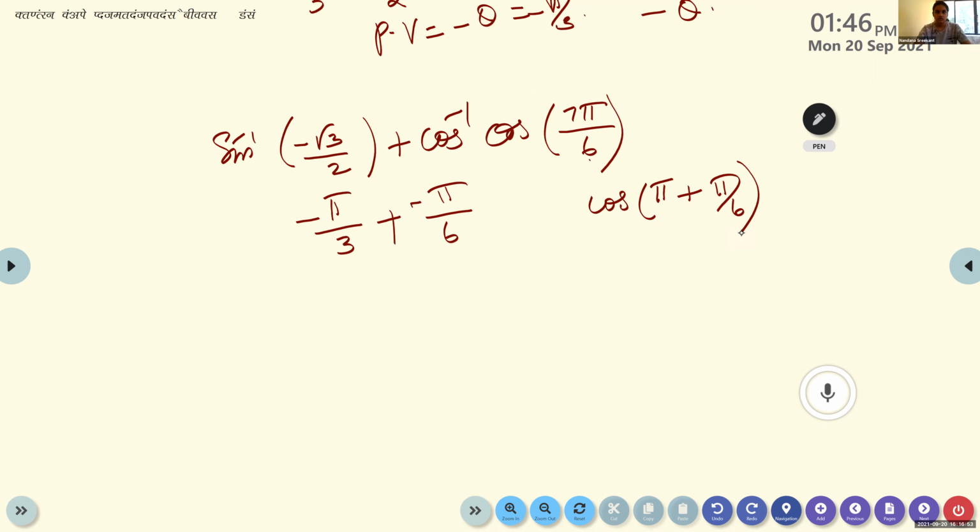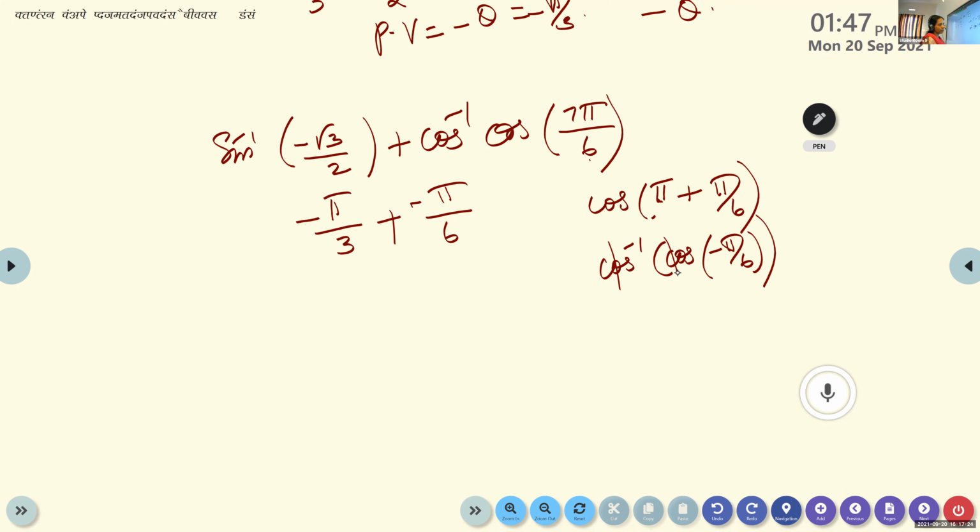So you can write this as cos inverse of cos minus pi by 6. Is it correct? Now, is it possible to cancel cos inverse and cos, Nandana?